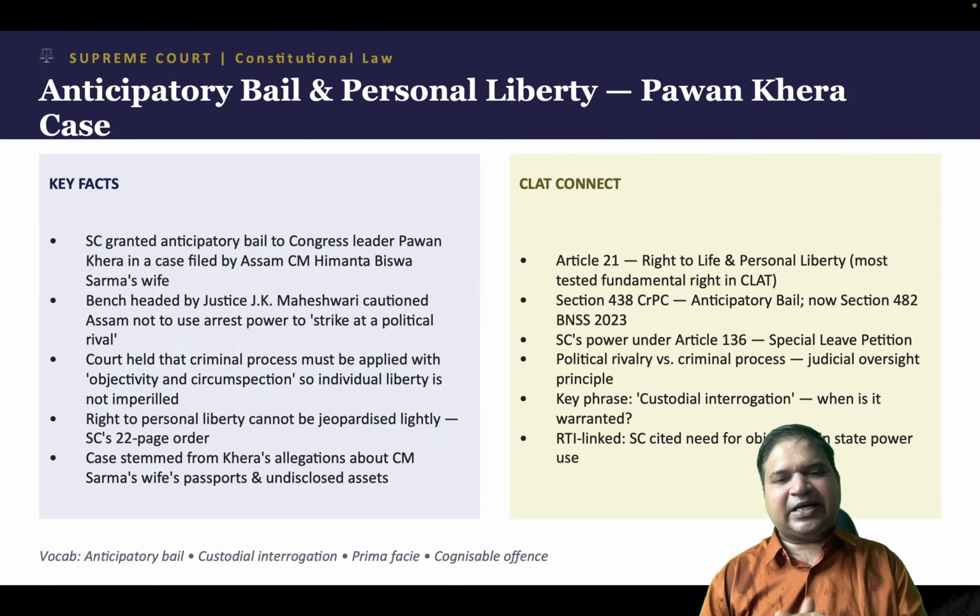So in this news, what did we understand? First, we understood the issue that there was an allegation made. The court granted anticipatory bail because a person's liberty cannot be taken on frivolous grounds. And if prima facie it seems that it is politically motivated, then anticipatory bail can be granted in such cases. So these are the key takeaways from this news.